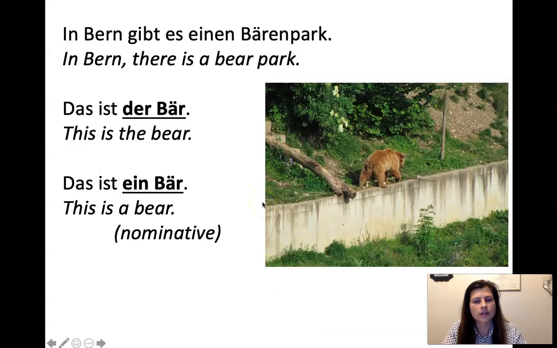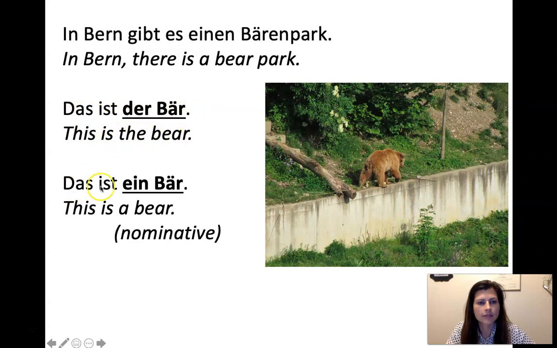Here are interesting types of nouns that do unexpected things. So der Bär is one of those. There's a picture that I took of a bear in Bern. Bern has bears running around. There's a whole story behind it. So in Bern gibt es einen Bärenpark. Das ist der Bär. So that seems easy enough. Das ist der Bär. This is the bear.